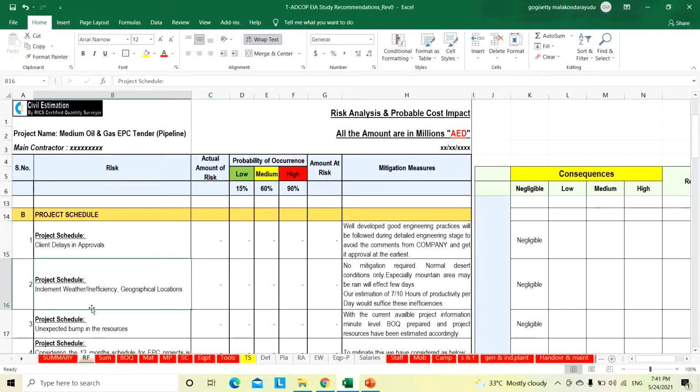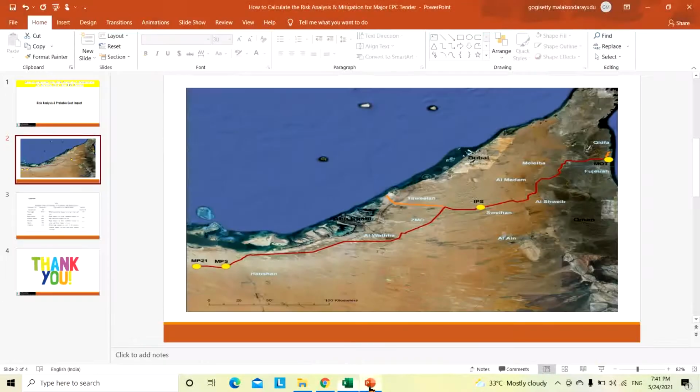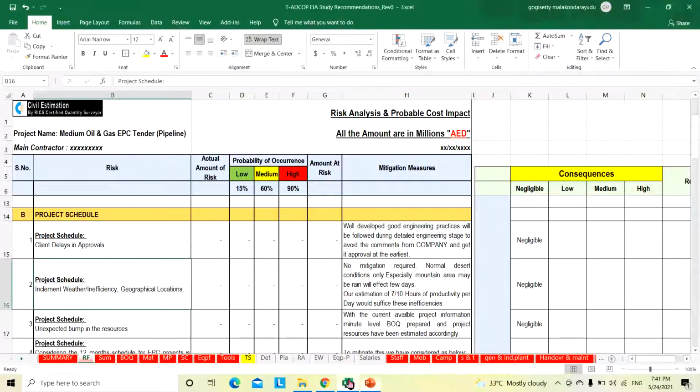Then project schedule, inclement weather, geographical location. Geographical location means this is a sand area and a mountain area. For that also no mitigation is required. It is normal desert condition, only especially in the mountain area, rain may affect a few days.